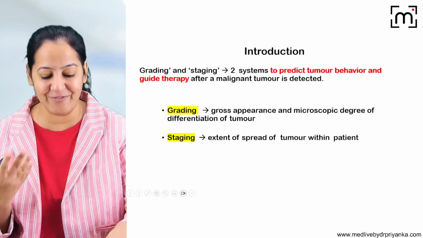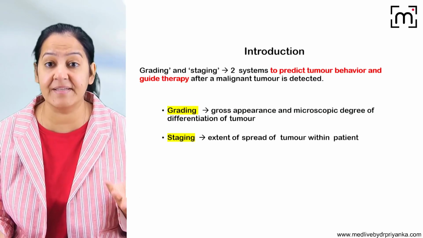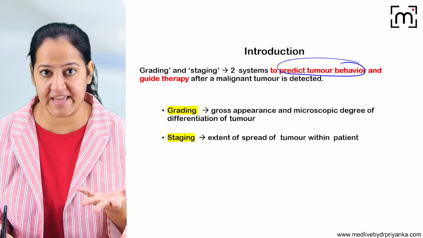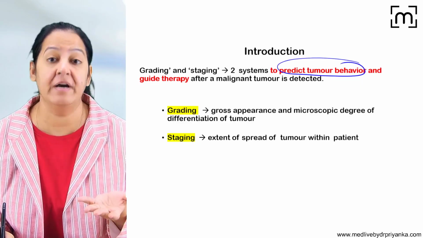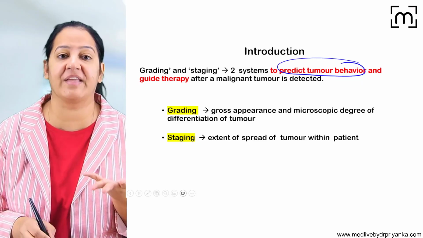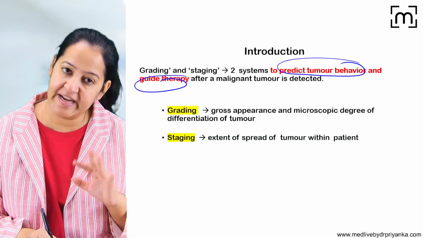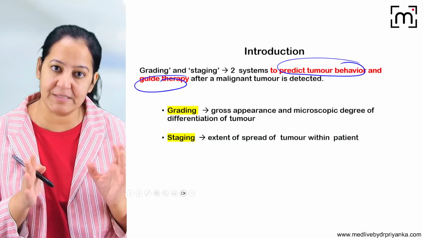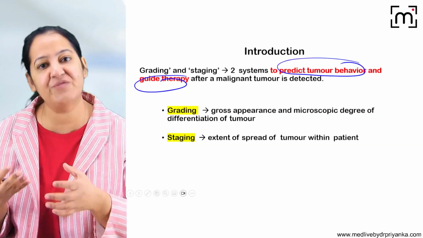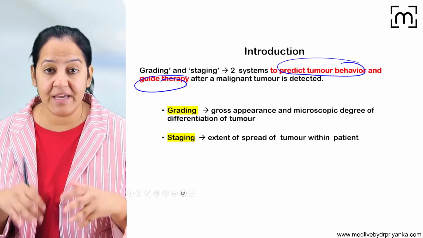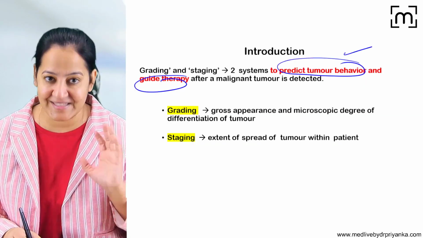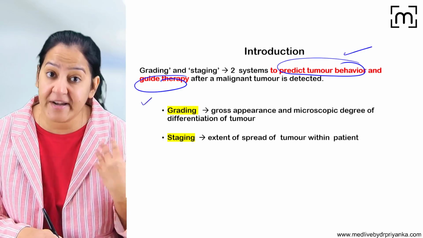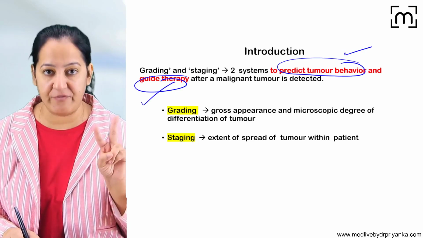What do you mean by grading and what do you mean by staging? Both of them are necessary to predict the prognosis of the cancer, to predict the tumor behavior, and to guide the therapy. Grade 1 and stage 1 tumors have favorable prognosis, good prognosis, and grade 4 and stage 4 cancer have poor prognosis. So stage wise and grade wise the treatment can be different. So they are required for two purposes.